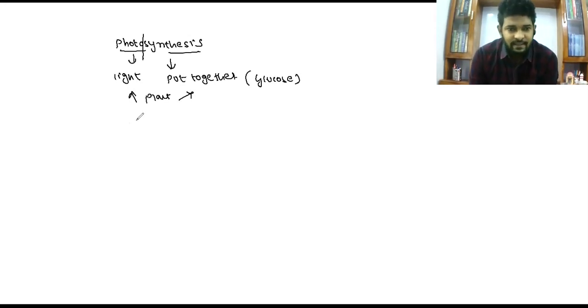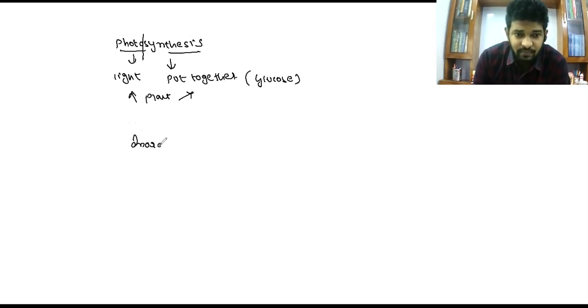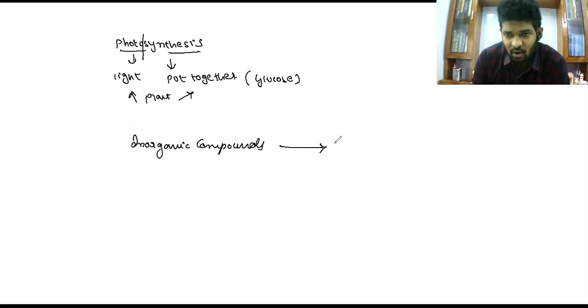If we see this equation or this process in a general sentence, we can say like this: green parts of the plants utilize inorganic compounds and synthesize or manufacture complex organic molecules.